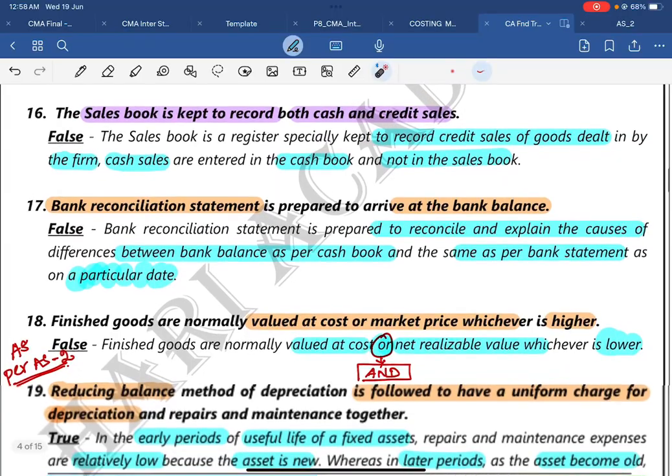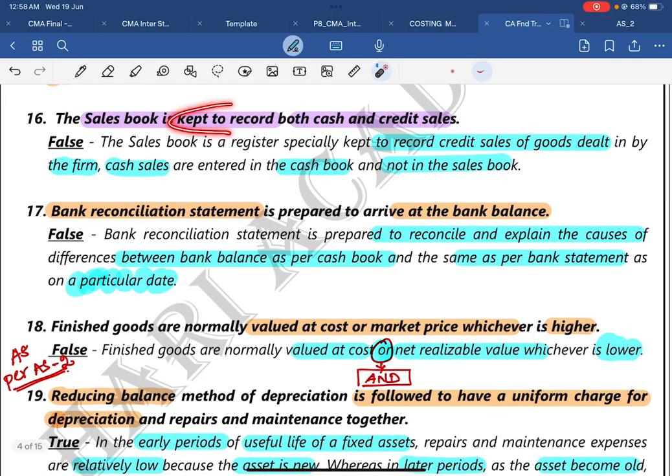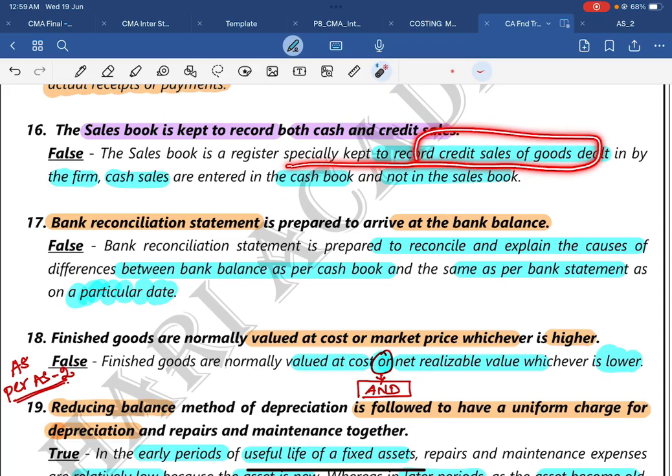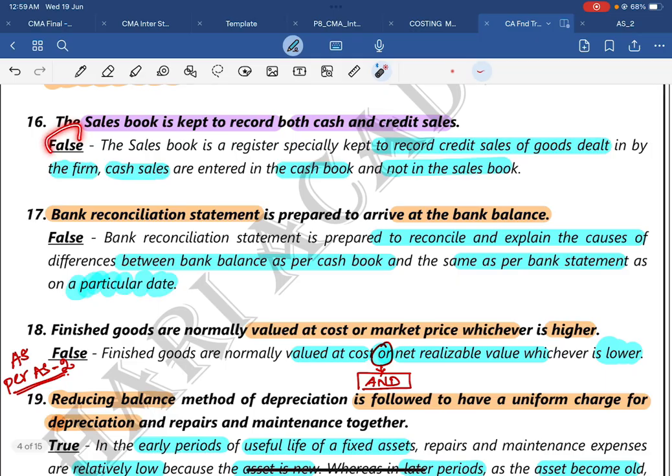Then question number 16. The sales book is kept to record both cash and credit sales. No, the sales book is meant only for credit sales. It is not for cash sales. Sales book is a register specially kept to record the credit sales of the goods dealt in by the firm or the company. Cash sales are entered in the cash book, not in the sales book. The answer is false.